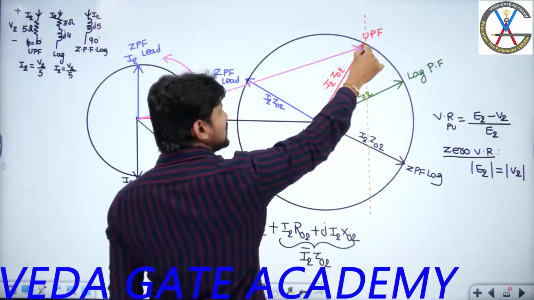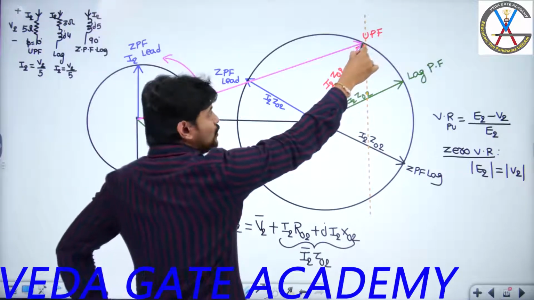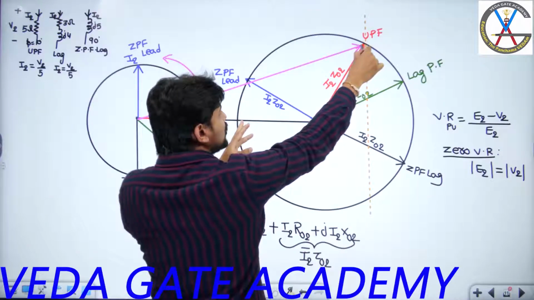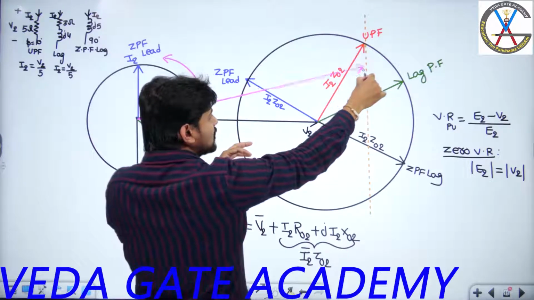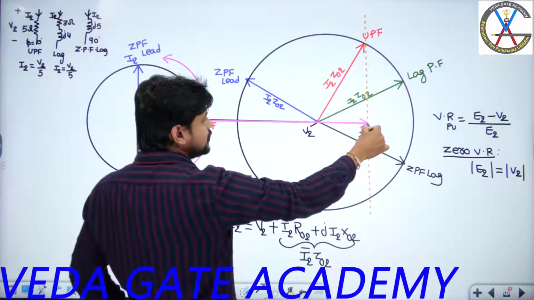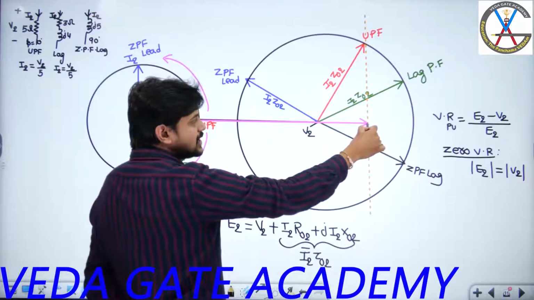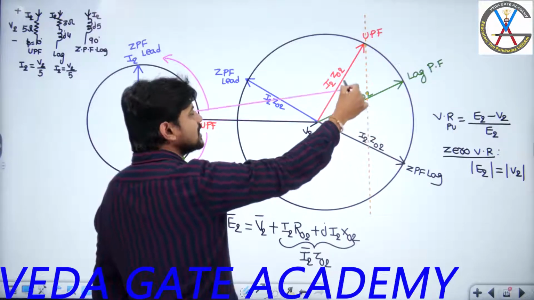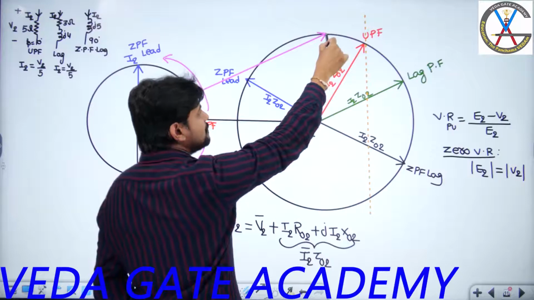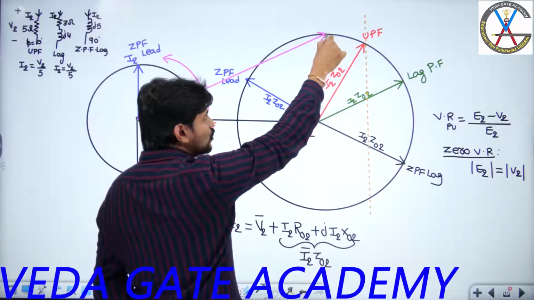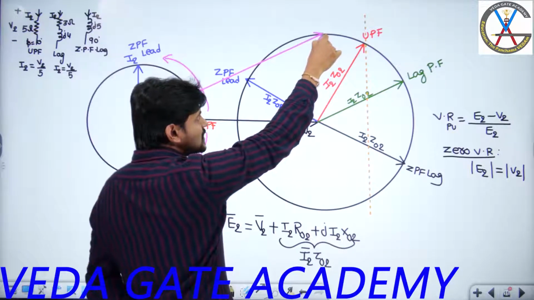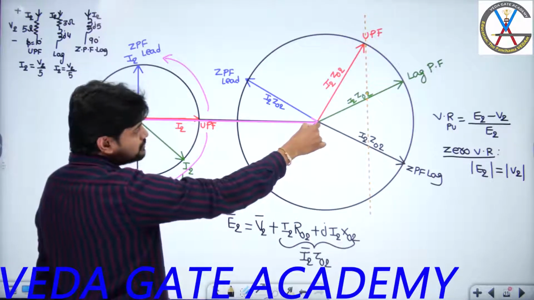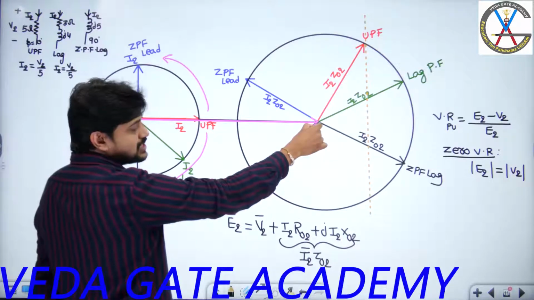Suppose I consider unity power factor. For unity power factor, V2 plus I2 Z02 will give you E2, but you need to consider only the horizontal projection. If I consider the horizontal projection, this is my E2. Can I say the E2 phasor length is the same as V2 for unity power factor? No. Now suppose exactly at this point there is some particular load. For that load power factor, if I project this phasor horizontally, it exactly meets V2. Now if you observe here, this E2 length is exactly the same as V2.